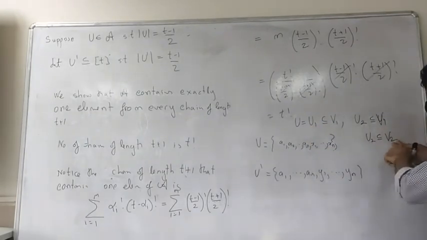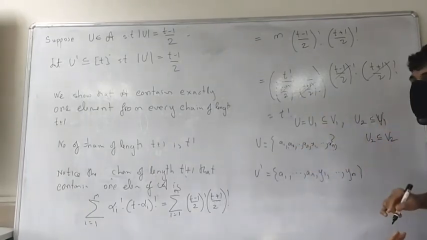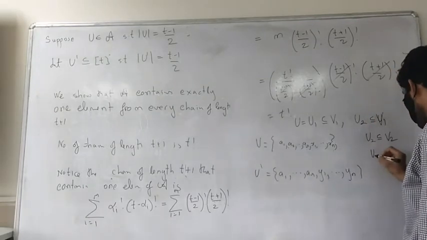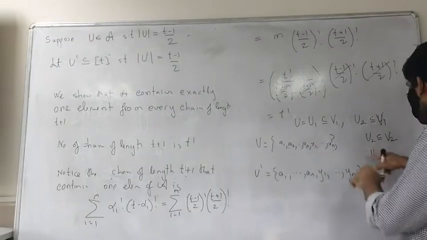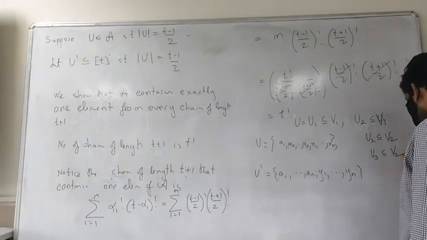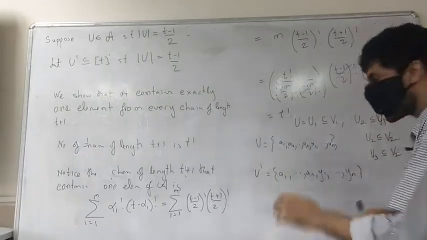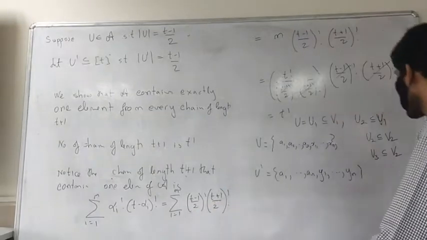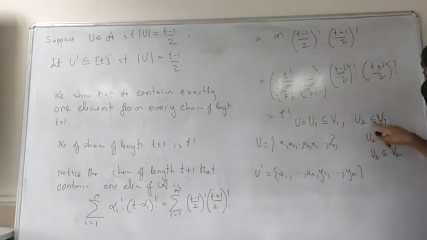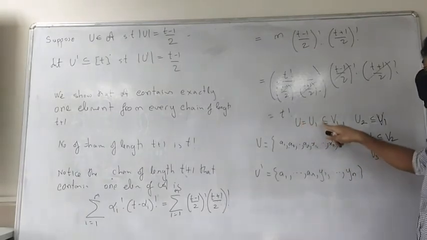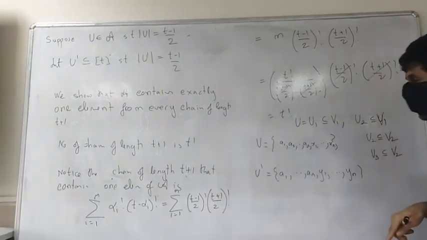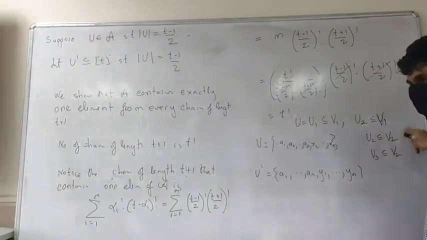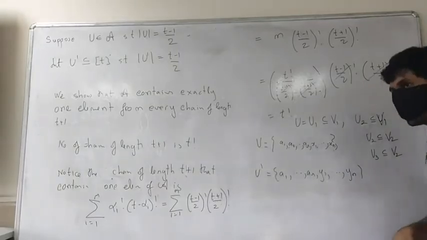And then you remove x2, so you will get u3, contained in v2, and you keep doing that till you have interchanged all the x's with the y's. What you get is a nice sequence having this property: u1 contained in v1, u2 contained in v1, u2 contained in v2, u3 contained in v2, and so on.